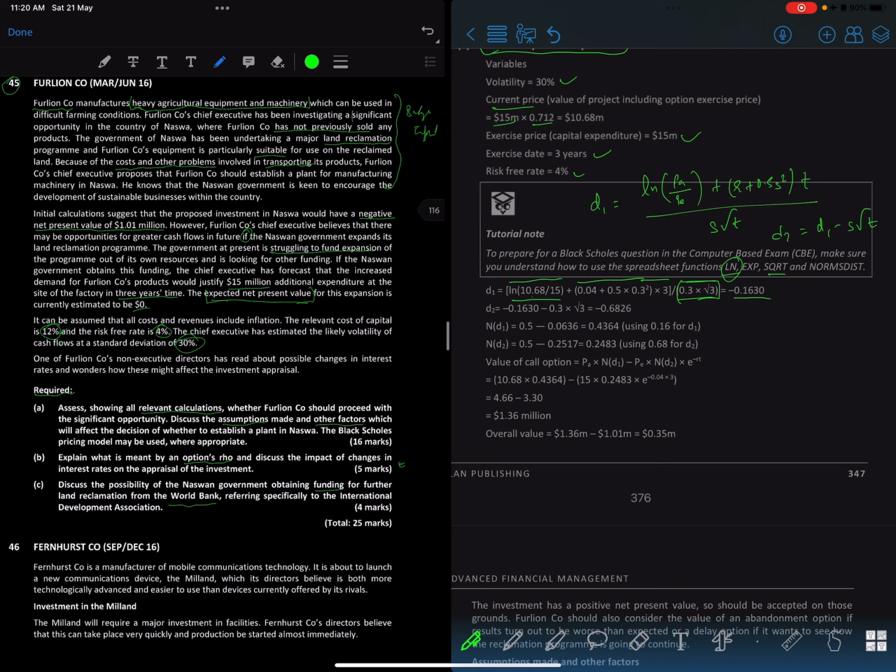And then for D2 as well, you will be using the result from this, and you can use the same value here for the second part of D2, right? Because this is also S under root T, right? So you could do that, and then in both cases you are getting negative, right? So as per our normal distribution curve, what happens when you have something like this? If it is less than 0, it has to fall within this range, right? So let's say this is a normal distribution curve, the total area is 1, right? And then what's going to be the middle value? 0.5, right?